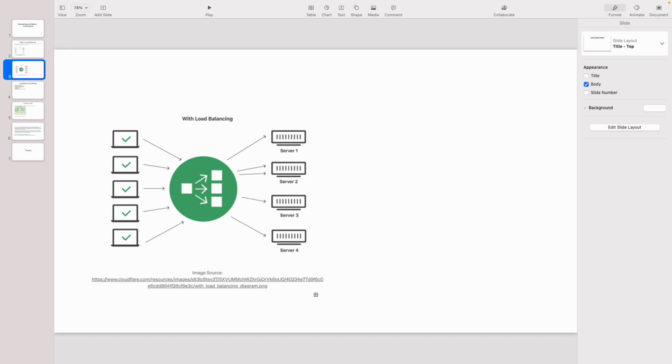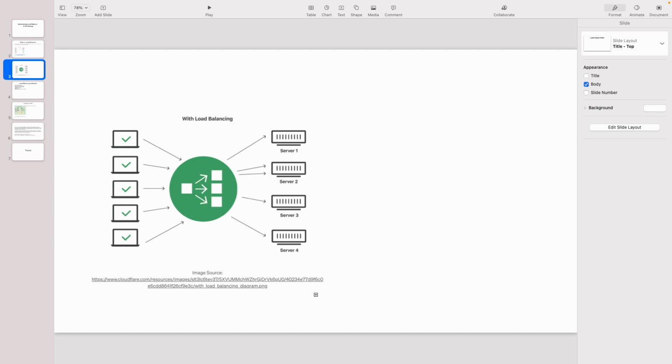Now we'll understand that we have different types of load balancers. I'm not going into much detail, but they can be categorized based on functionality or based on configuration. We have multiple types of load balancers, like network load balancers and application load balancers.